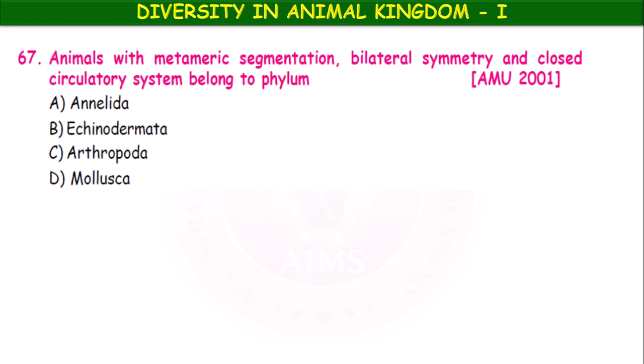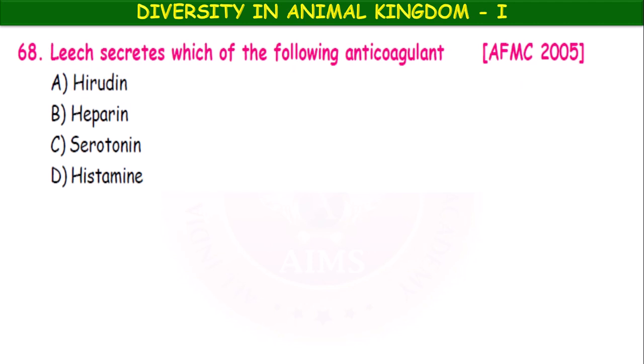Animals with metameric segmentation, bilateral symmetry and closed circulatory system belong to phylum Annelida, Echinodermata, Arthropoda, Mollusca. It is Annelida. Closed type of circulatory system, bilateral symmetry, metameric segmentation is the characteristic feature of phylum Annelida.